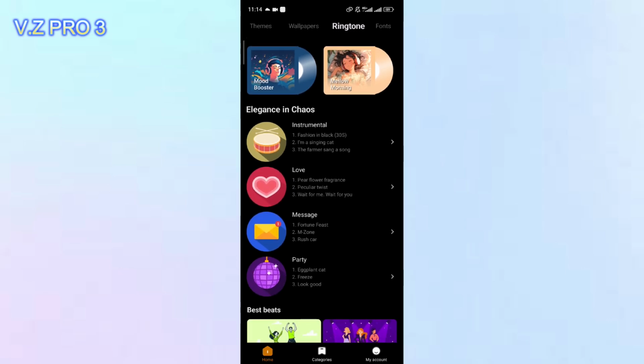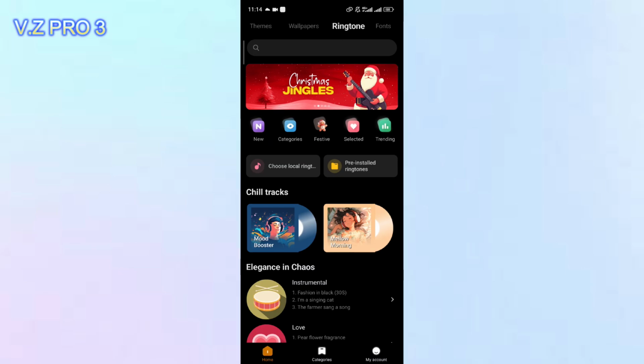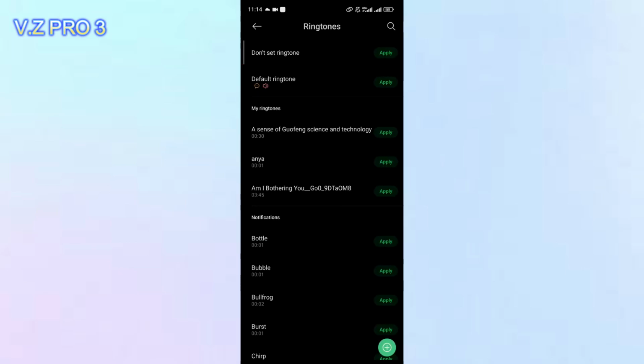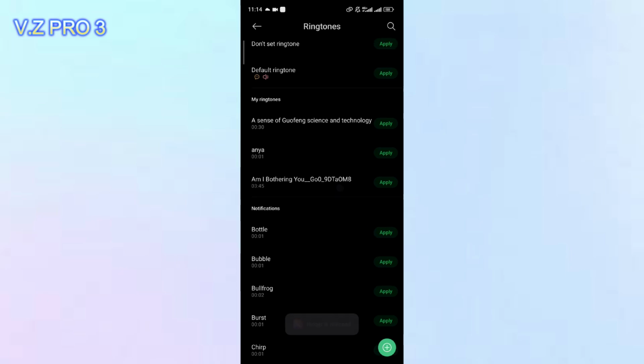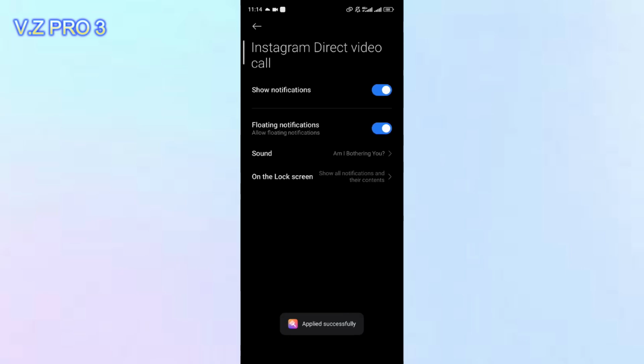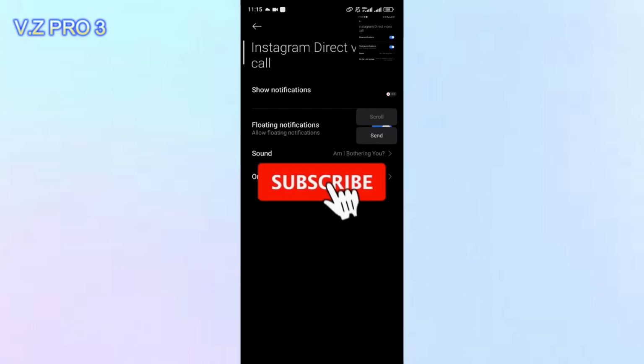Maybe for the example, I will choose a ringtone from here. This one for the example, maybe. You can just tap apply and tap on OK. So simple, right? So that is how to change the sound notification on Instagram.